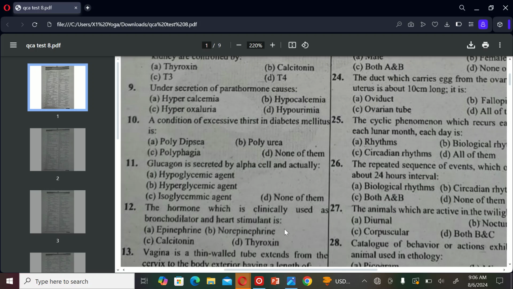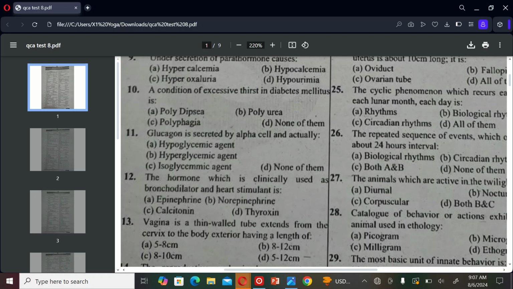The next MCQ is: the hormone which is clinically used as a bronchodilator and heart stimulant is A. Epinephrine, B. Norepinephrine, C. Calcitonin, and D. Thyroxine. So the correct option is A.